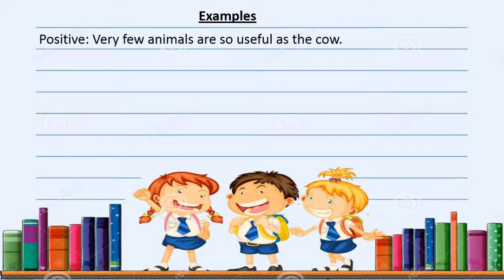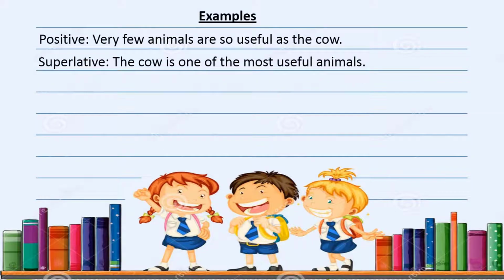Very few animals are so useful as the cow. Just try to remember, whenever you use "very few," the verb will be plural. Here, "Very few animals are so useful as the cow" is a positive degree. To make it superlative, we use what? Last subject, the cow, then a verb "is," then "one of the," because here we find the word "very few." So instead of "very few," we use "one of the" in superlative degree.